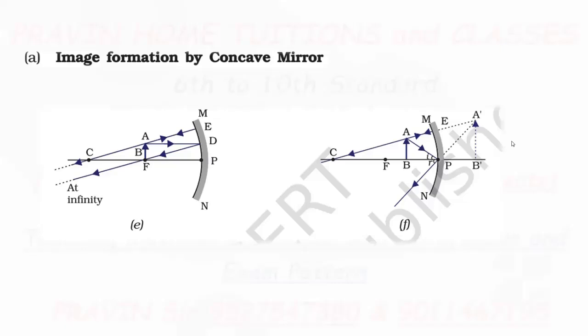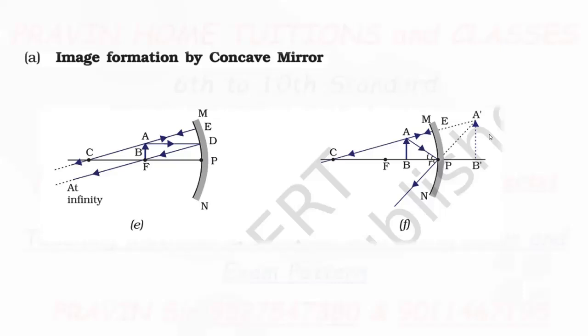Now see, where is the image formed? The image is formed behind the mirror. The nature of the image is virtual. Why is it dotted? It is virtual, because it is behind the mirror. Behind the mirror means it is virtual.